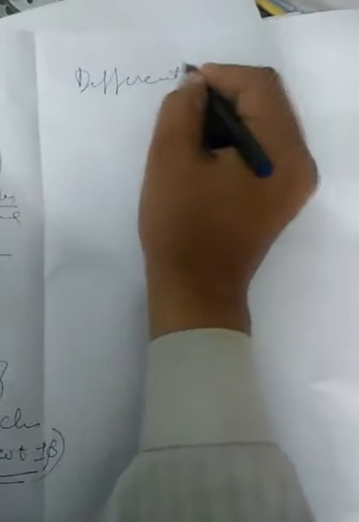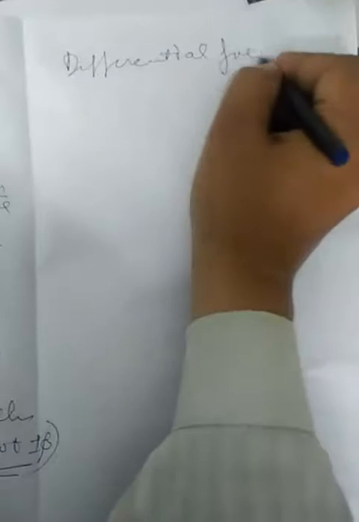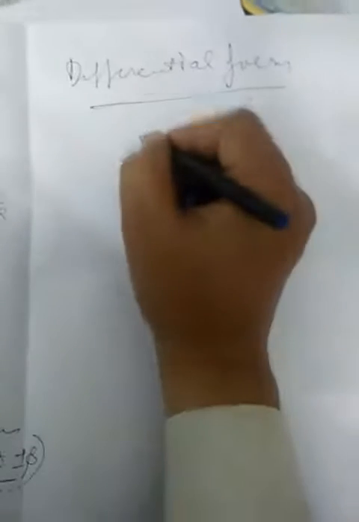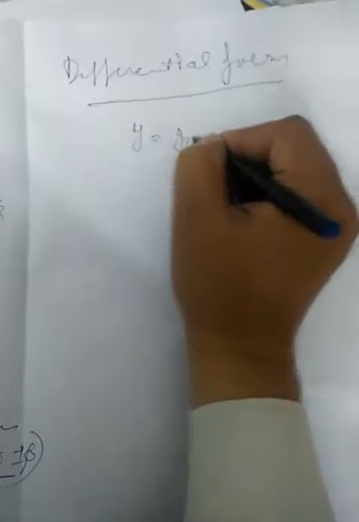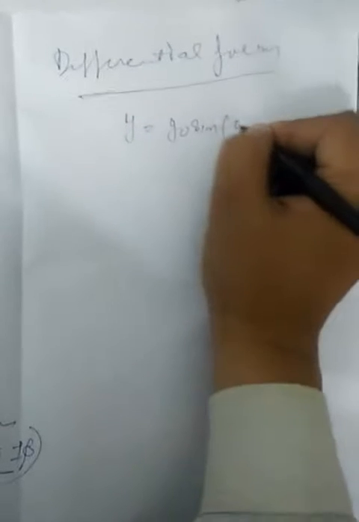Now this equation can be written in differential form. Let us say y is equal to y naught sine of omega t plus phi.